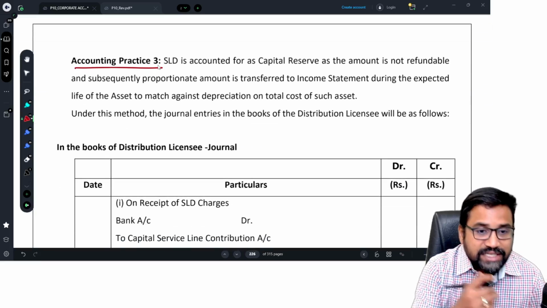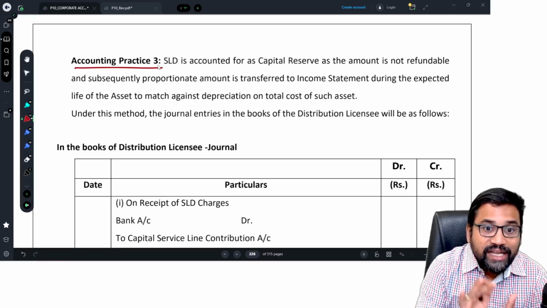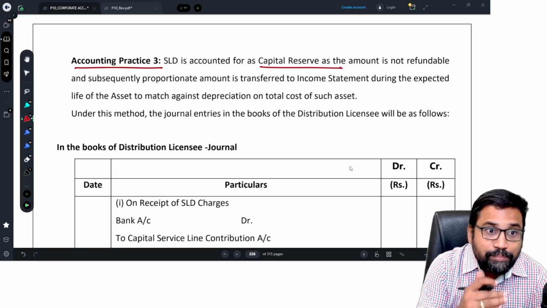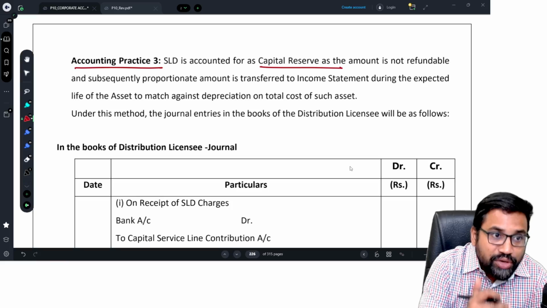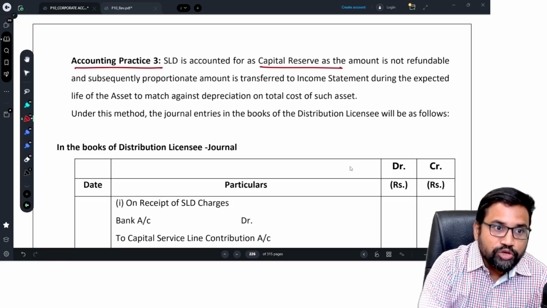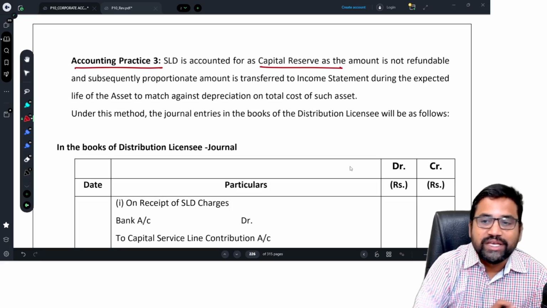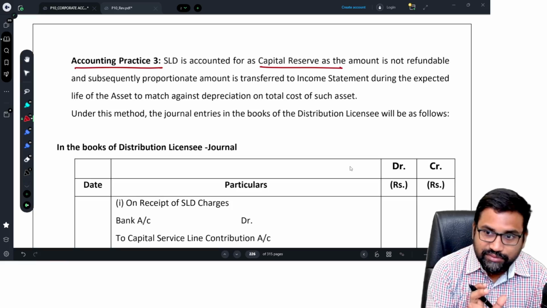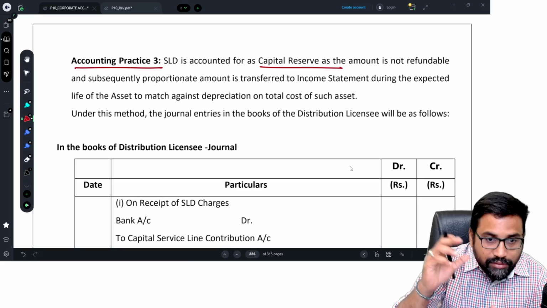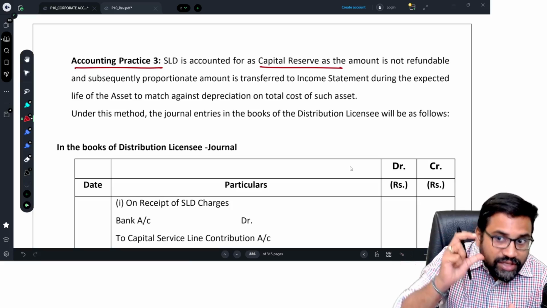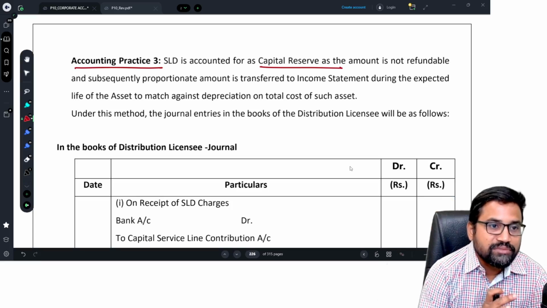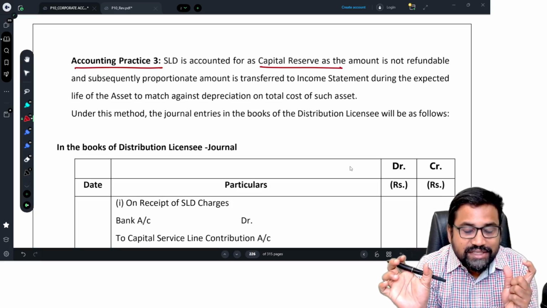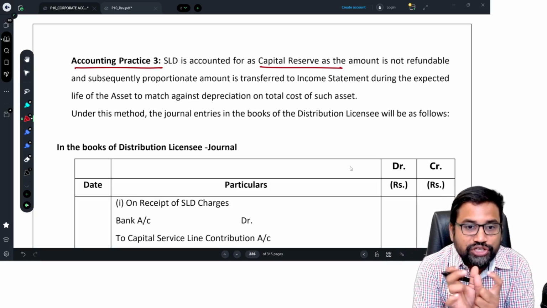And accounting practice 3. This says treat SLD as a capital reserve, and it is not refundable, and subsequently a proportionate amount is transferred to the income statement during the expected life of the asset to match against the depreciation on the total cost of the asset. So treat this SLD as a capital reserve, and in proportion to the depreciation, every year some amount you transfer to the income statement.